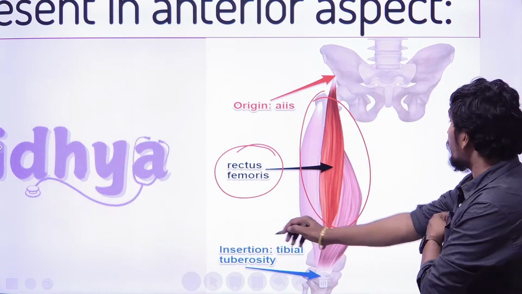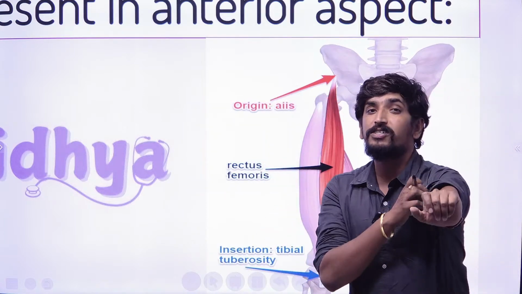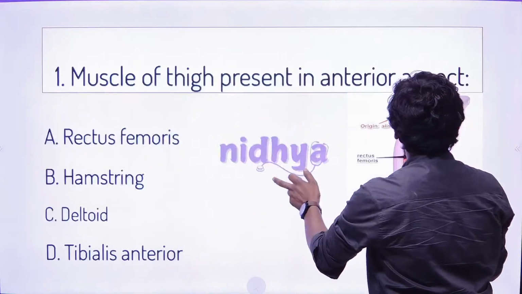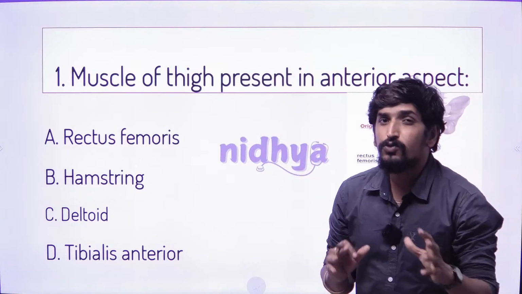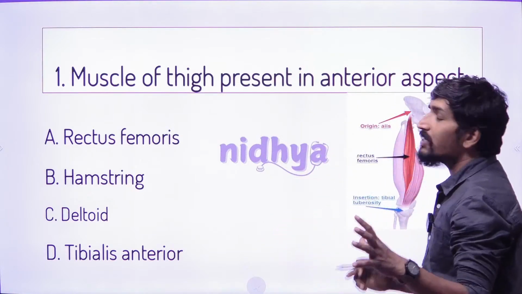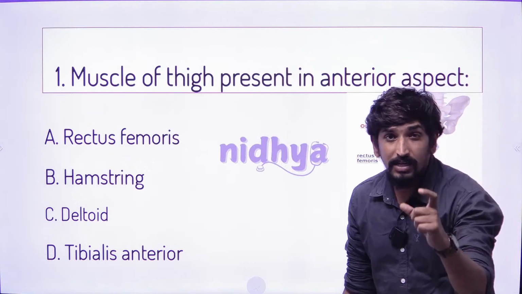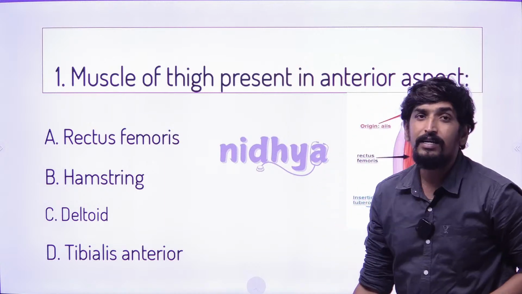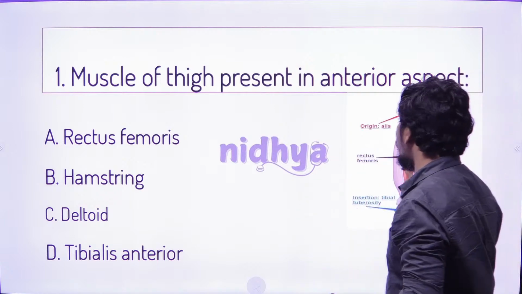We can use the rectus femoris for IM injection at the thigh. We can also use the vastus lateralis, a thigh muscle, especially as the IM injection site for children and infants. That is the best site for injecting an IM injection in an infant. Let me go with the next question.